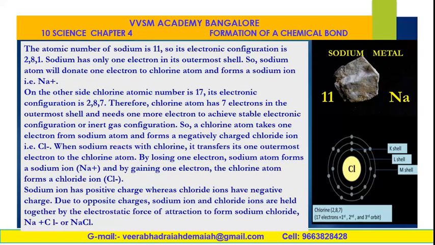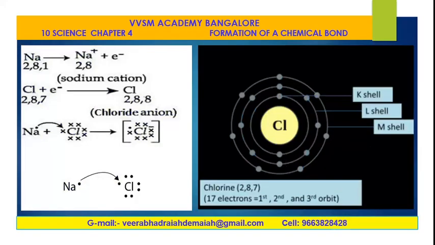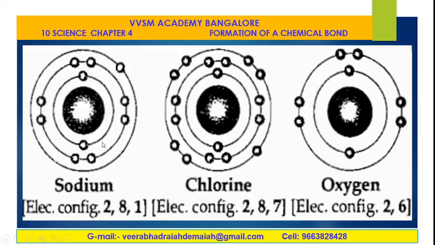Due to opposite charges, sodium ion and chloride ion are held together by the electrostatic force of attraction to form sodium chloride. This is the formation of chemical bond in the sodium chloride crystal. You see, this is the representation 2, 8, 1, and it loses its electron, sodium ion, this is the cation, chloride ion, anion, and hence the transference of electrons from sodium to chlorine. This is the electronic configuration of sodium. This is the electronic configuration of chlorine.